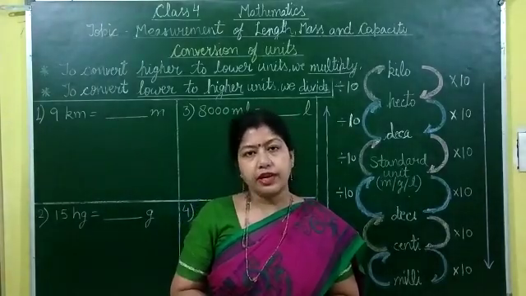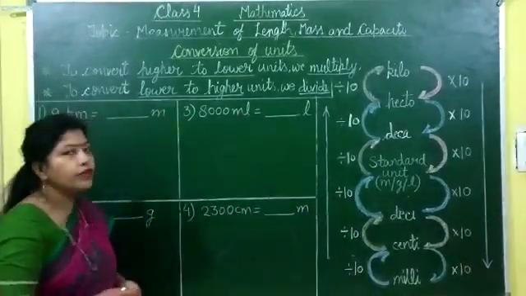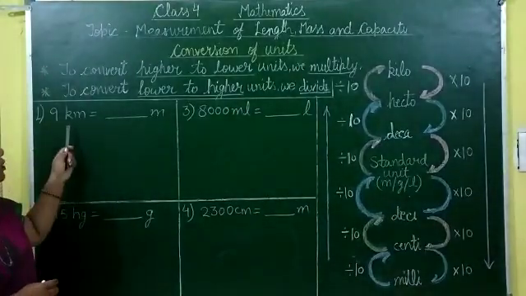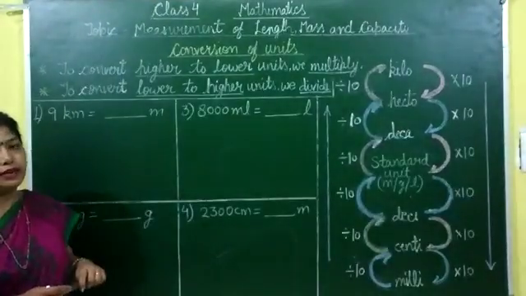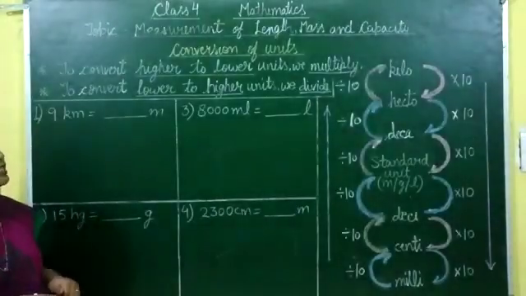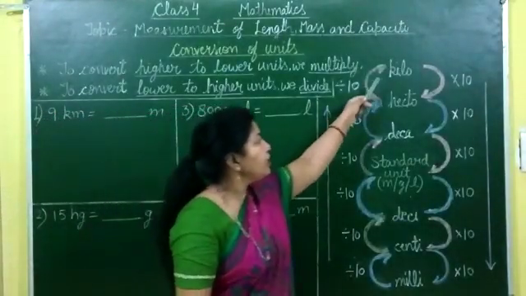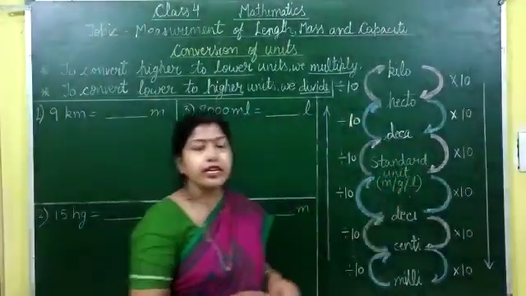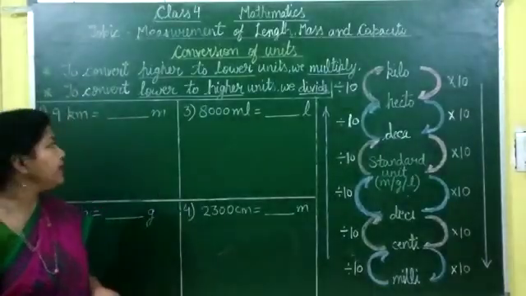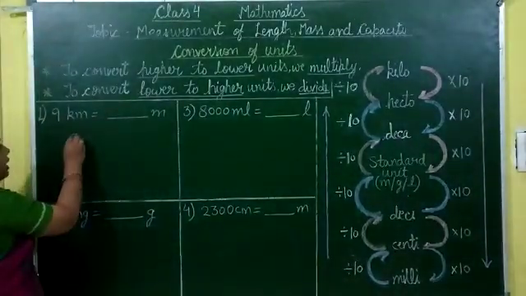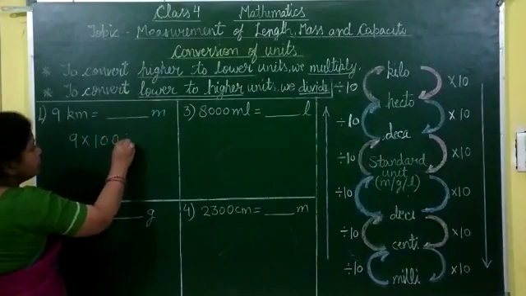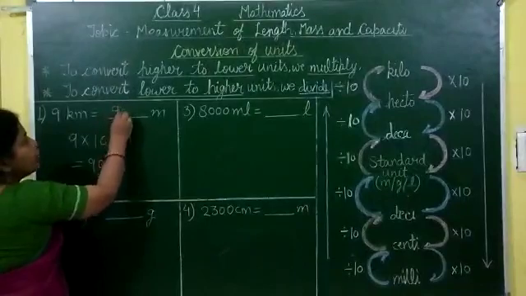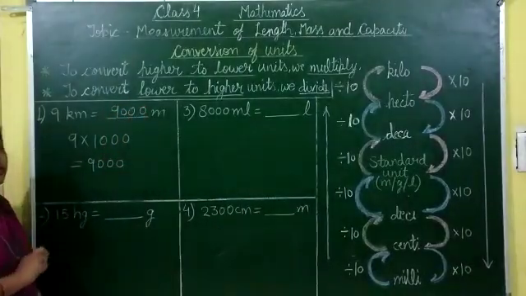Let's make this concept clear with these examples. Now we have to convert 9 kilometer equals how many meters. So bigger unit kilometer to smaller unit meter. Here we multiply. Let's see how many steps between kilometer and meter. So here 1, 2, 3. There are 3 steps between kilometer and meter. We multiply 9 by 1000. So it is equal to 9000 meter. So 9 kilometer is equal to 9000 meter.